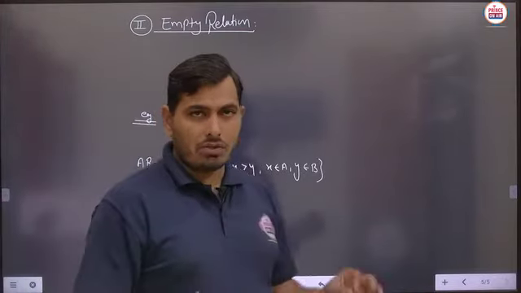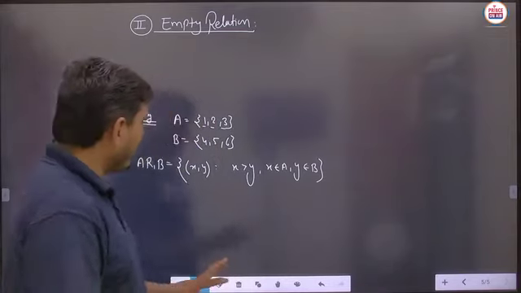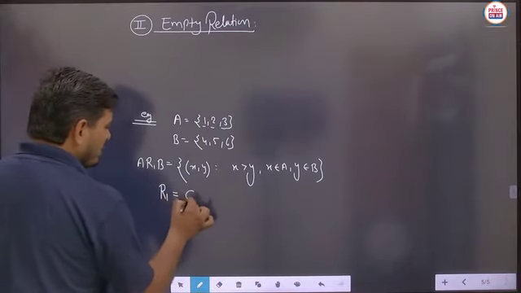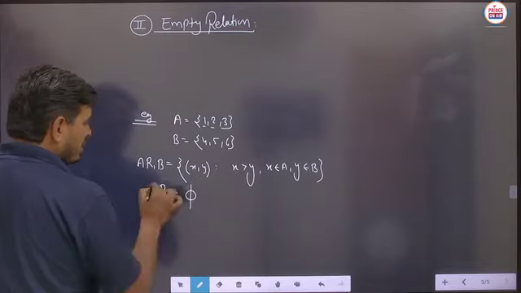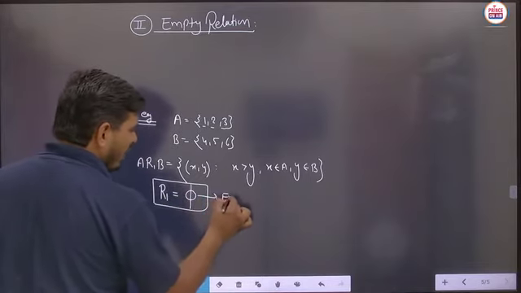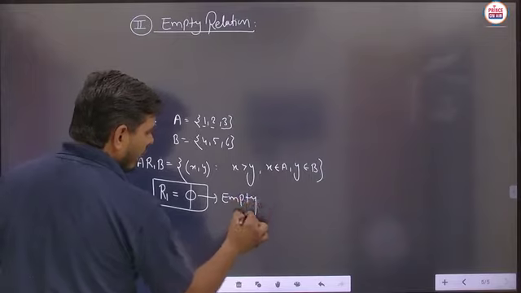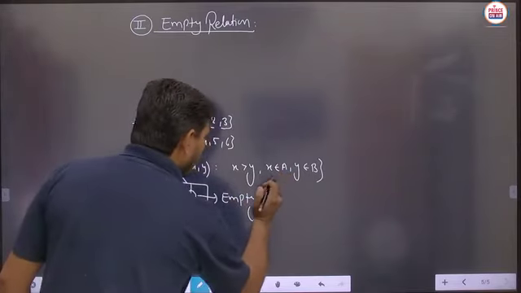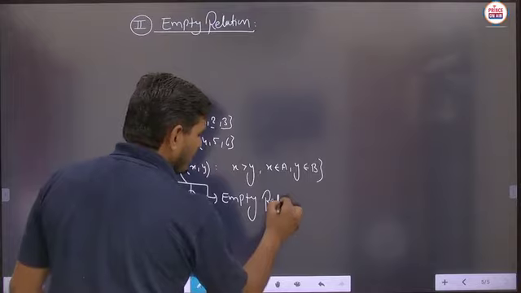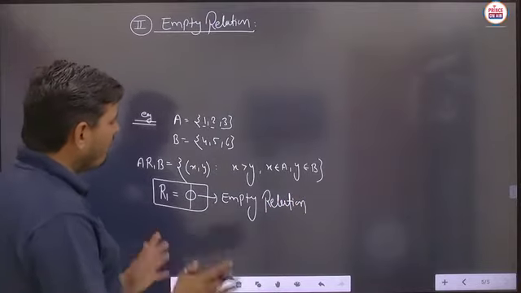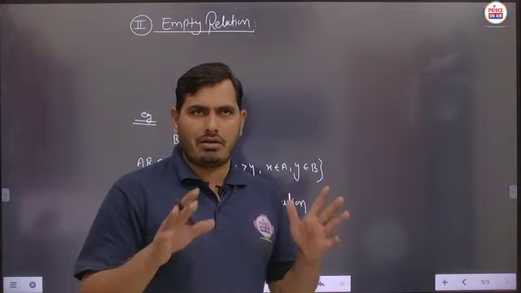Means in this particular kind of relation, you can just simplify this relation R1, then it should be represented by a symbol phi. So basically student, here phi is always the symbol of empty set or empty relation. Is it to be clear? And in the case of empty relation, no any kind of ordered pair will be existed. Is it to be clear?